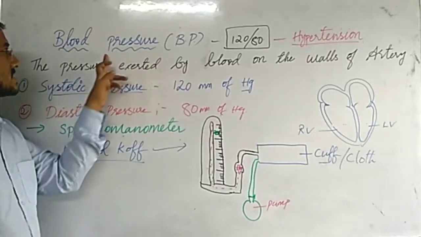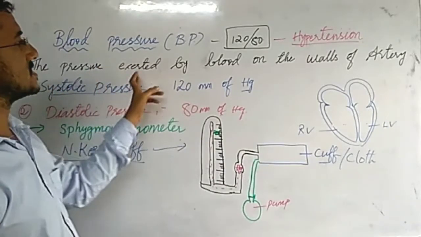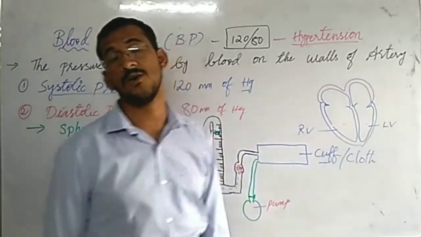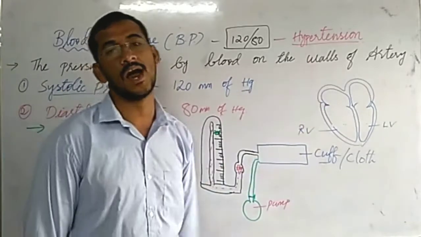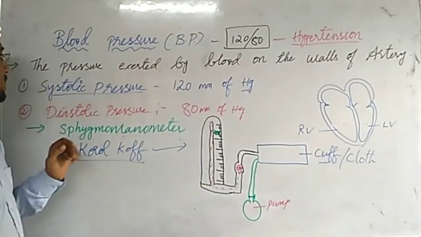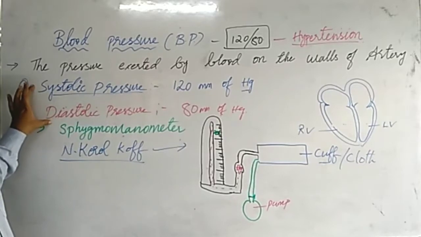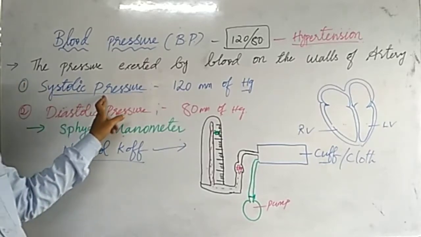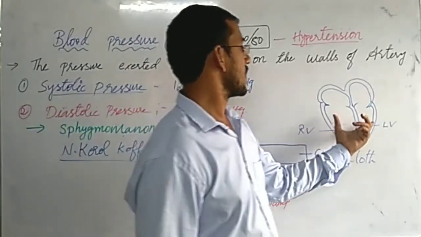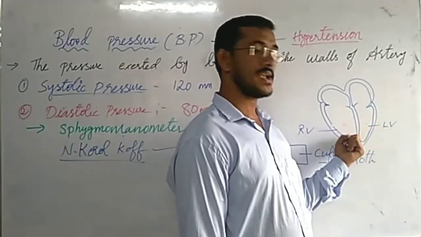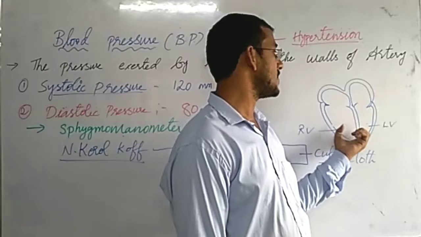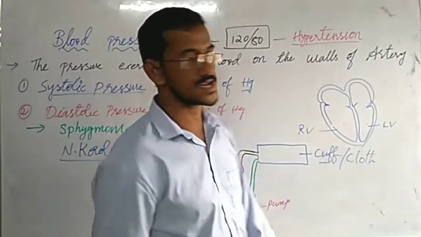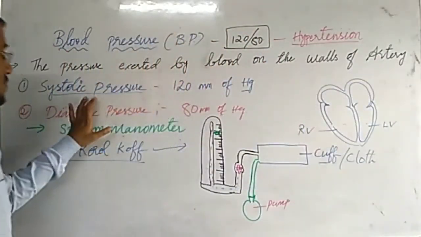Then what is BP? The pressure exerted by the blood on the walls of blood vessels, especially arteries, we call blood pressure. There are two types of pressure, systolic pressure and diastolic pressure. Systolic pressure is when the ventricles contract, and blood with pressure flows into the artery; that pressure we call systolic pressure.